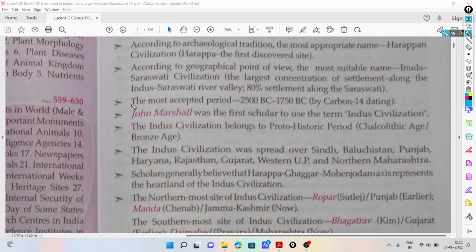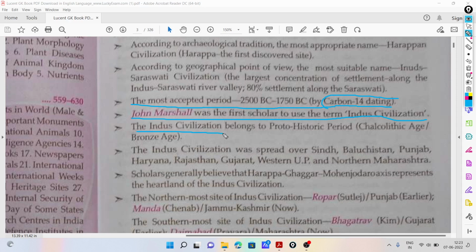Next, the most accepted period is 2500 BC to 1750 BC by carbon dating. We know that we get the time period of an ancient thing by using the carbon dating method. John Marshall was the first scholar to use the term Indus civilization.